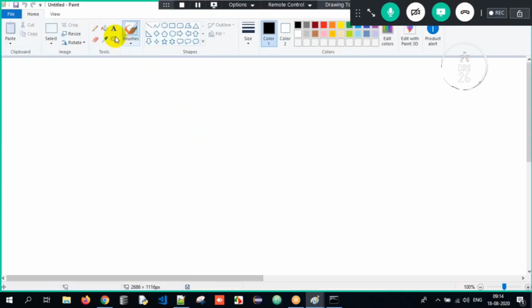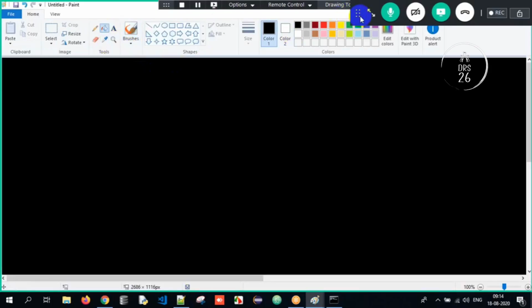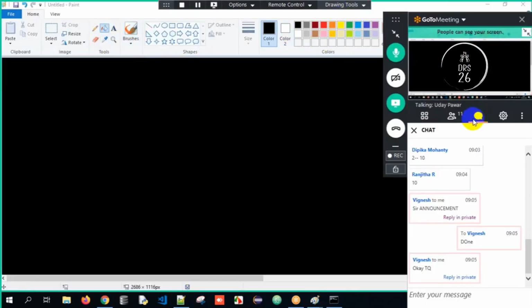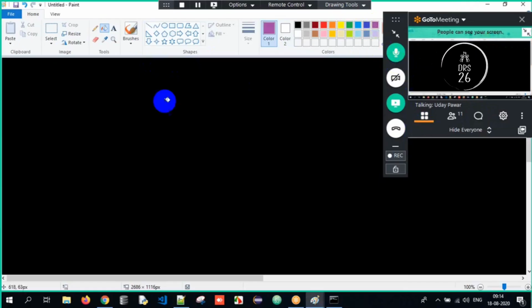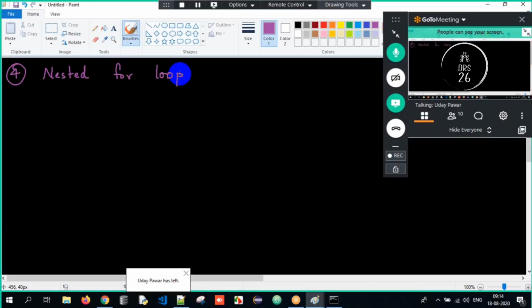Now we are supposed to talk about the last part, that is nested for loop. We all know it, don't we? Nested if meant one if was present inside another if. Similarly, nested for means one for loop should be present within another for loop. As simple as that. Sir, how can we do it, sir? I will tell you in a beautiful manner.